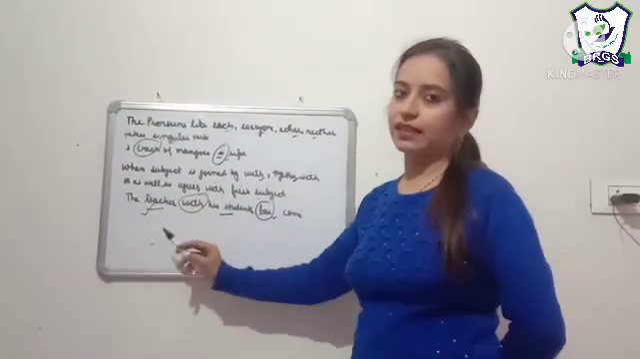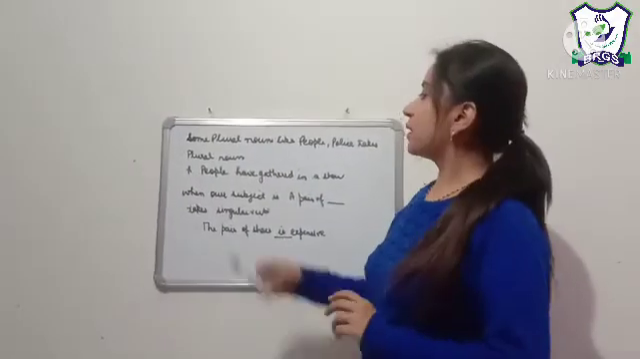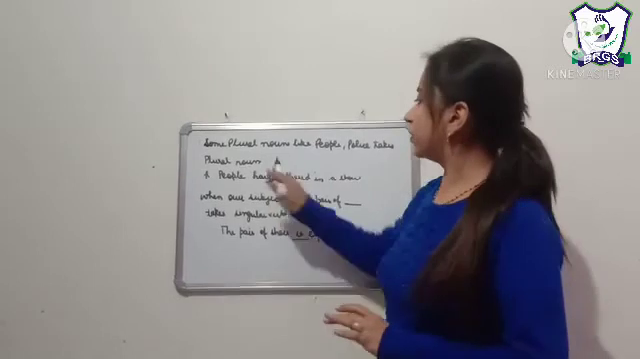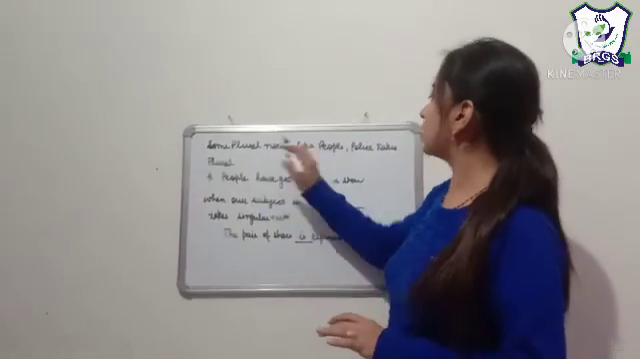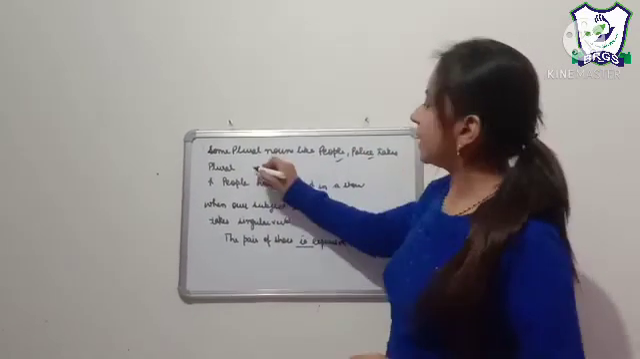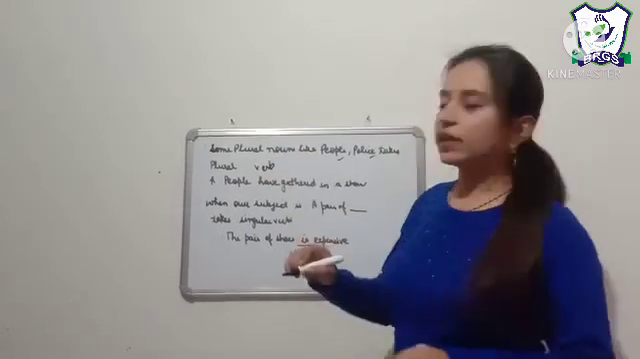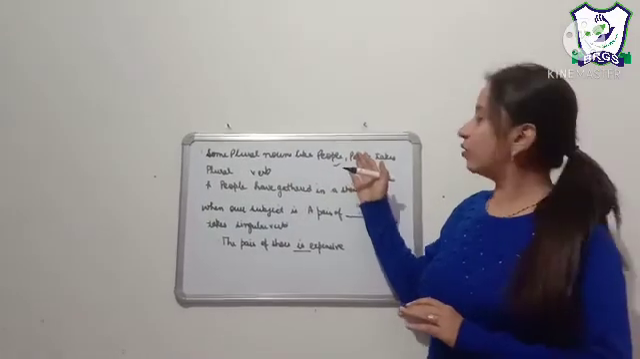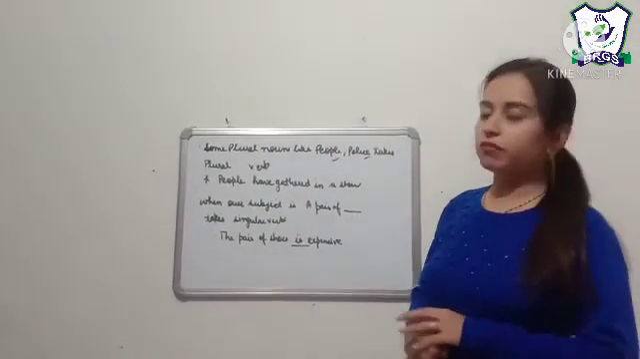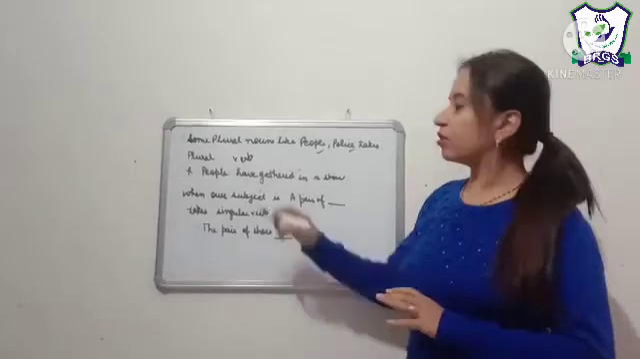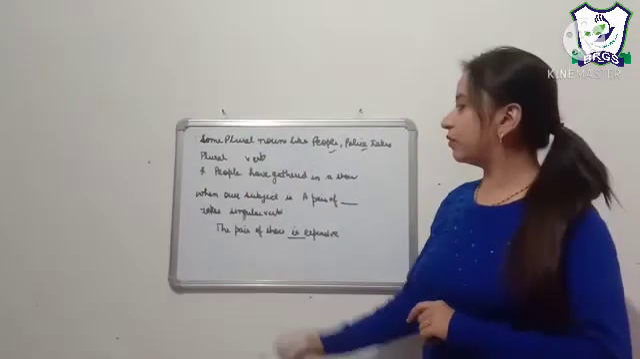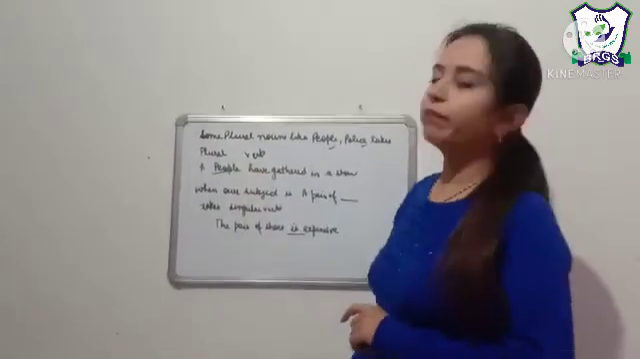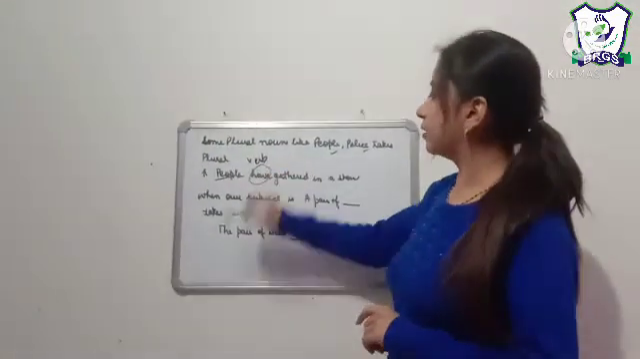Next one is, students, some plural nouns take the plural verb. Some plural nouns like people, police take the plural verb. They look like singular nouns, but they are actually plural nouns, so they will take the plural verb. For example, people have gathered in a show. People is our plural noun, so it will carry the plural verb.